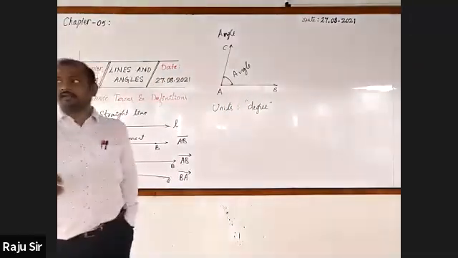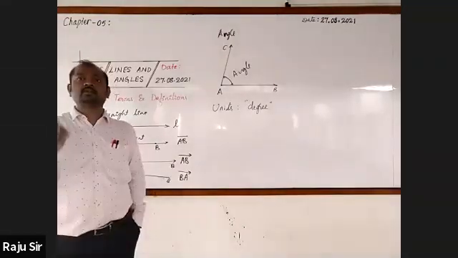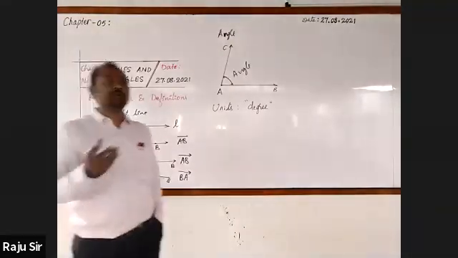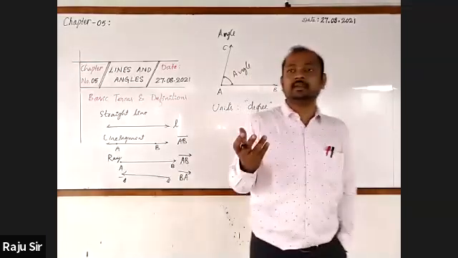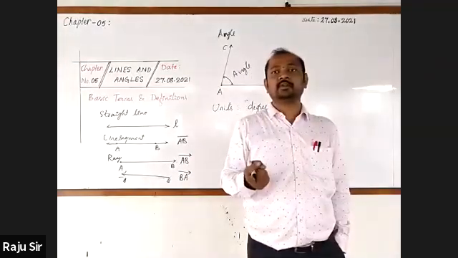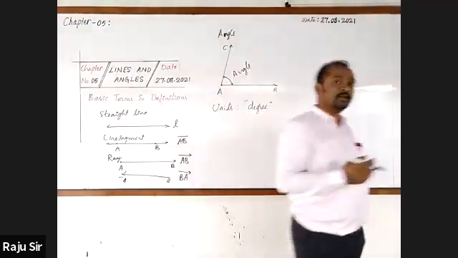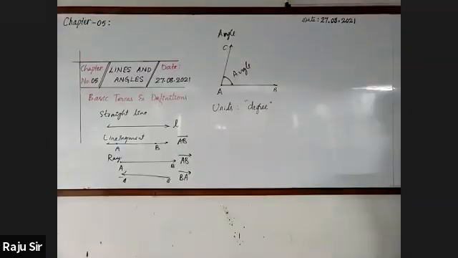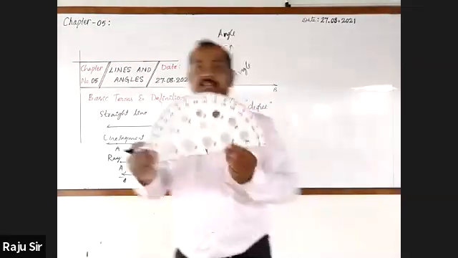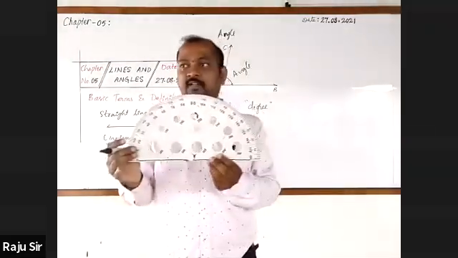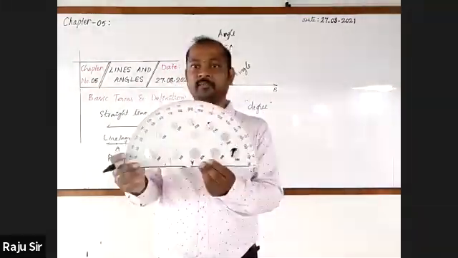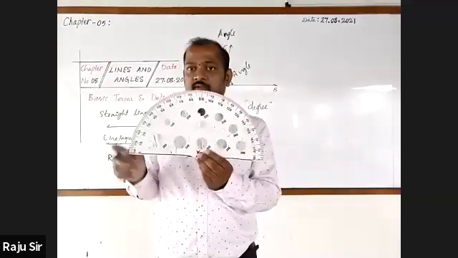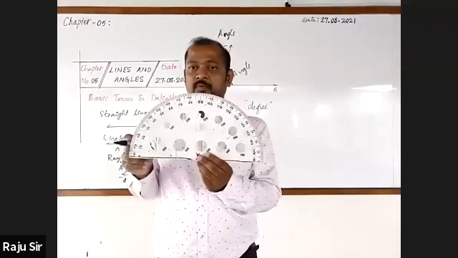To measure an angle or to draw an angle, we use a geometrical instrument: the protractor. What is the shape of this protractor? Semicircle. 180 degree.